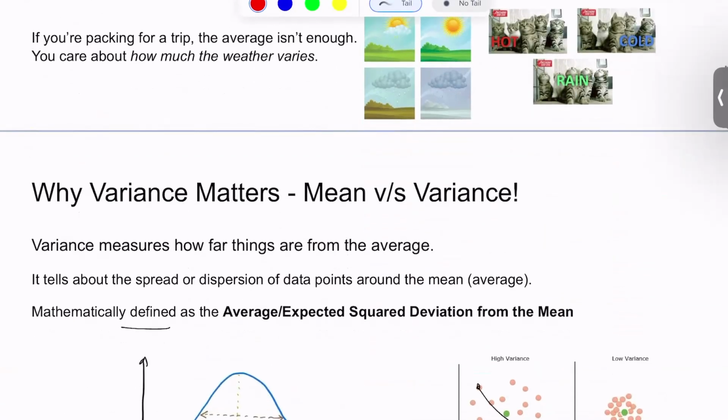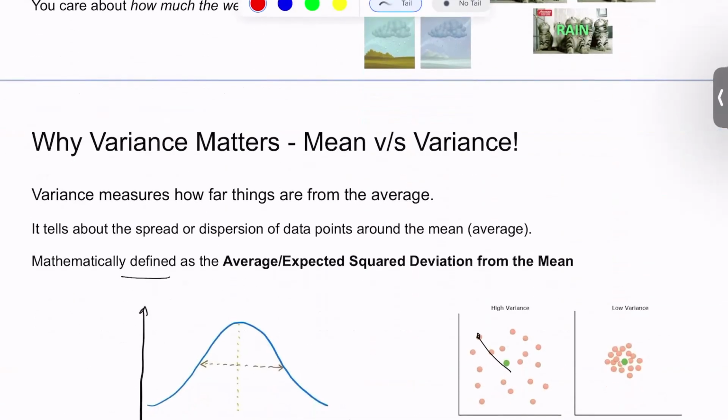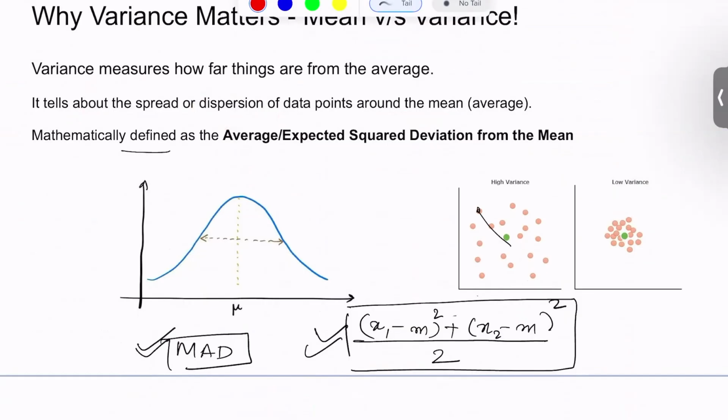So let's see how we actually define variance. How can we measure that variability or variance? Variance is measured by how far things are from the average. It tells us about the spread or the dispersion of data points around the mean. Let's say if you take this example, we have a few points, and let's say the mean is this green dot, and we calculate the dispersion or the spread or the deviation around the mean. So this would become the spread of these data points.